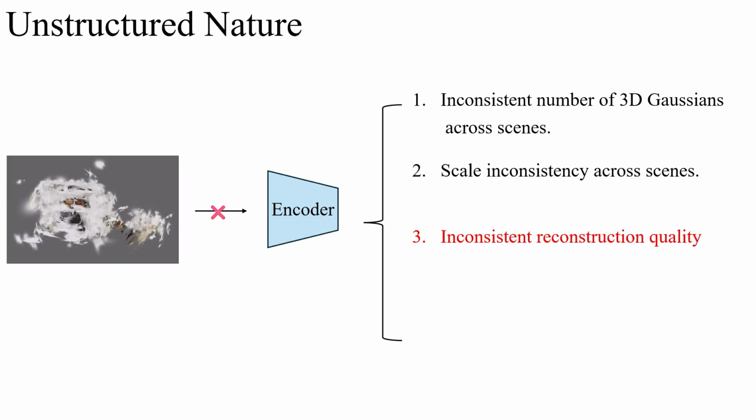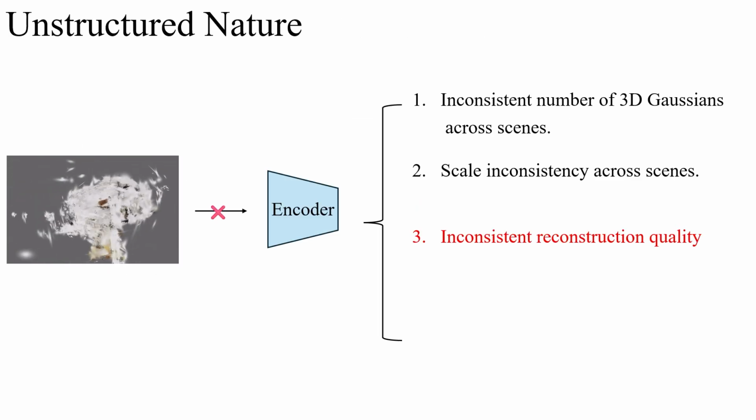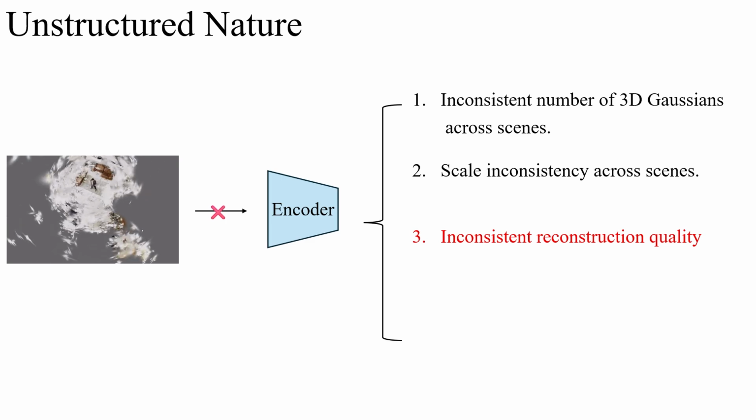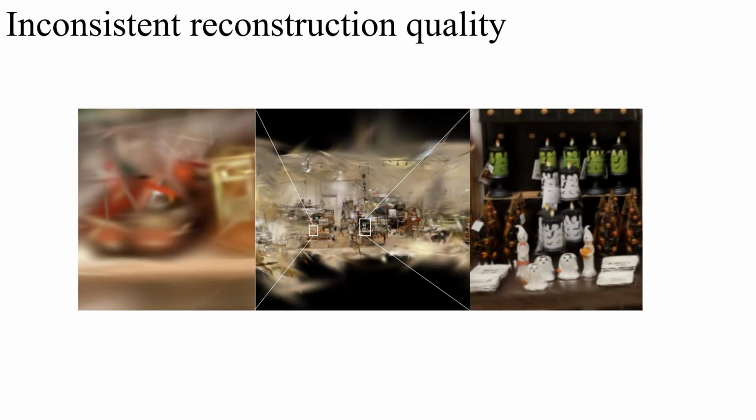One more minor issue about the 3D GS representation itself is its inconsistent reconstruction quality. If we take a closer look at the 3D GS reconstruction of a scene, and zoom in on different regions, some parts are still blurry while some parts are quite clear and well reconstructed. And there is no benefit to feeding all these 3D GS into an encoder-decoder and treating them equally.